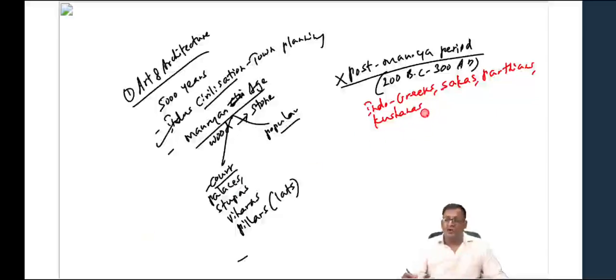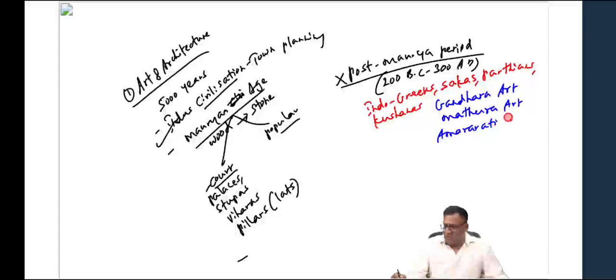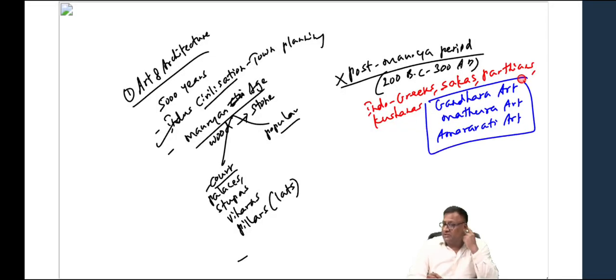We study three forms of art: the Gandhara school of art, the Mathura school of art, and the Amaravati school of art. So three schools of art we study: Gandhara, Mathura, Amaravati.